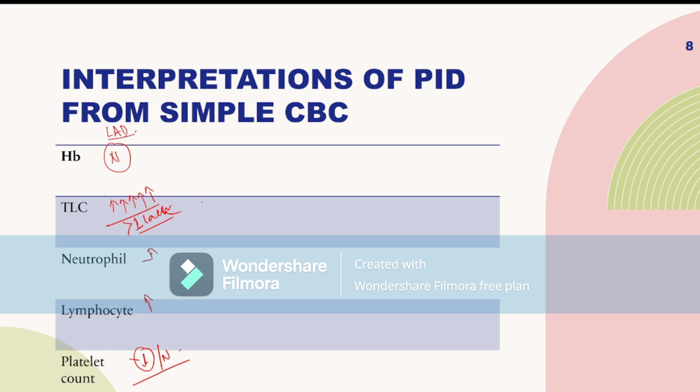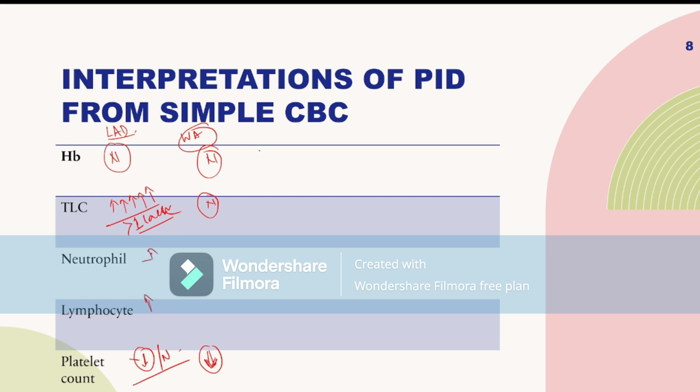If the child has normal hemoglobin, the total count is normal and the child is suffering from eczema or atopic dermatitis, and there is multiple purpura or bleeding spots and the platelet count is low, then the child may be suffering from Wiskott-Aldrich syndrome.